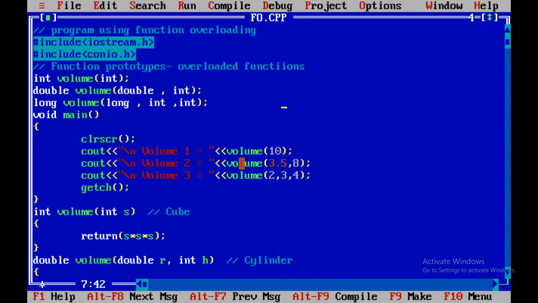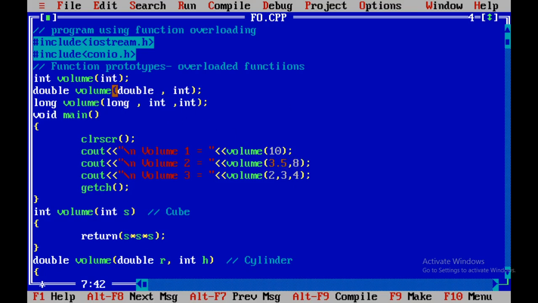Whereas in the second line, volume 3.5, 8, we are calling the volume function with two parameters, first argument 3.5, second 8, that is a combination of float and integer.